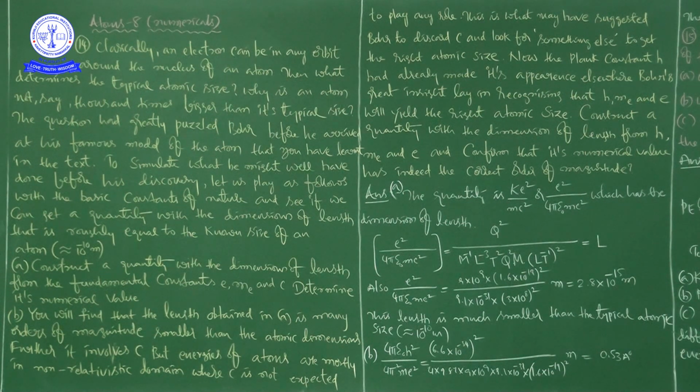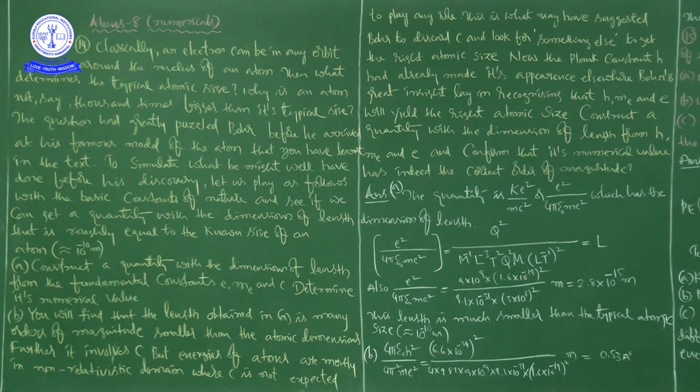In A, first you have to construct a quantity with the dimensions of length from the fundamental constants e, m_e and c, that is, charge of electron, mass of electron and speed of light.